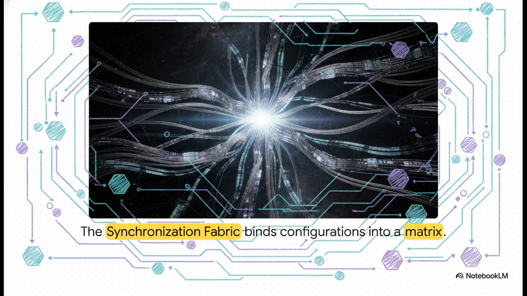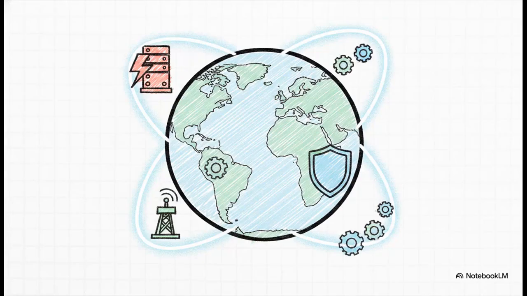It acts as the ultimate multidimensional matrix, ensuring that all the various agents and layers we just discussed are constantly operating on the exact same wavelength. Just think about the sheer scale of what this achieves for a second. It ensures that a sudden traffic spike in a Tokyo data center, a brand new security policy instantly deployed from an office in London, and a hardware sensor reacting in a remote edge gateway are all perfectly aligned in time, meaning, and state across the globe.